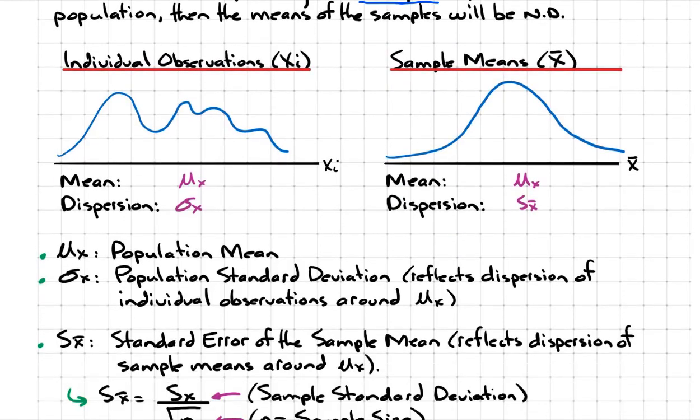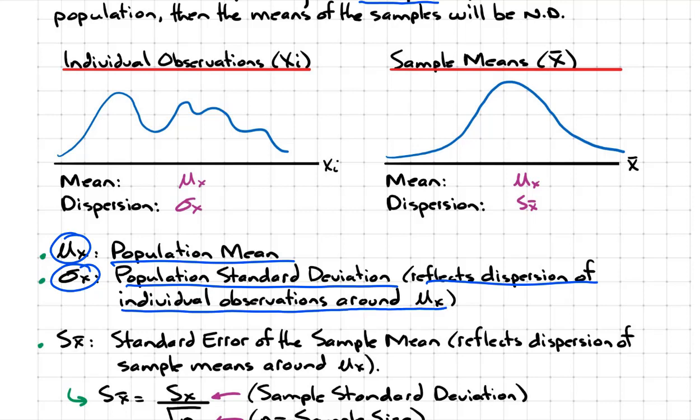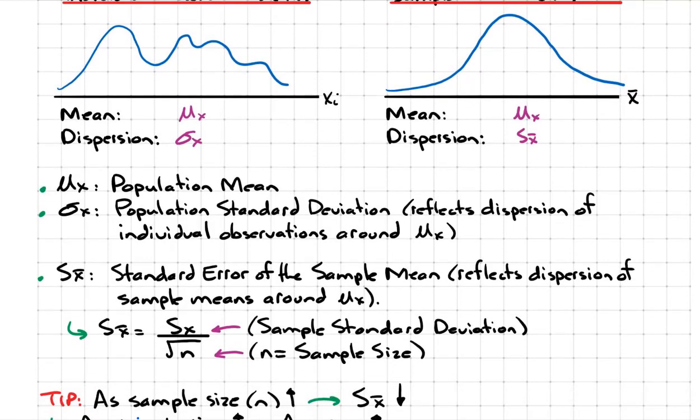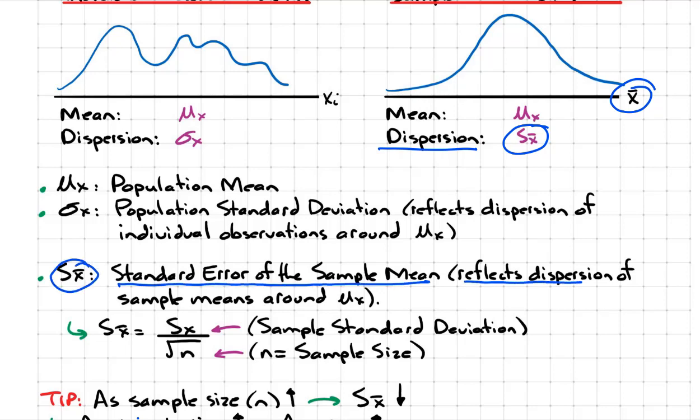So first of all, the notations here. So this does represent the population mean. That's the population standard deviation, which reflects the dispersion of individual observations around the population mean. However, when you're looking at the dispersion of sample means, the relevant measure is standard error of the sample mean over there. And what this does is it reflects the dispersion. Now remember, dispersion, if that's throwing you off, substitute it with errors, because that's what dispersion is. It's an error. So it reflects the error associated with sample means.